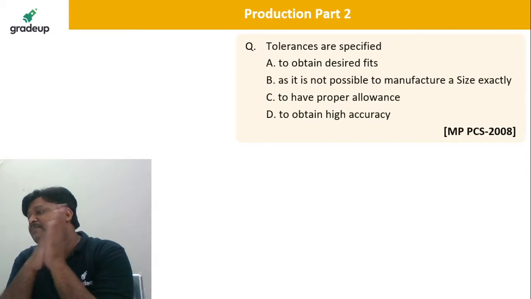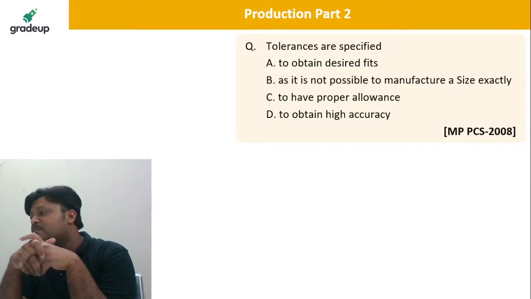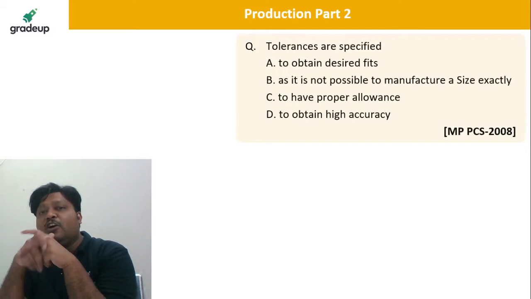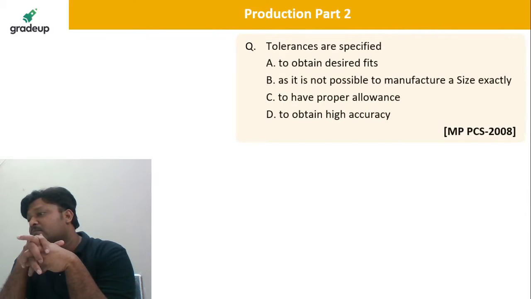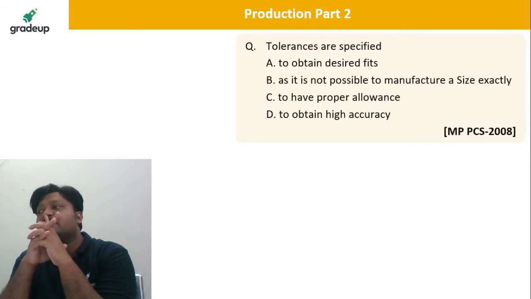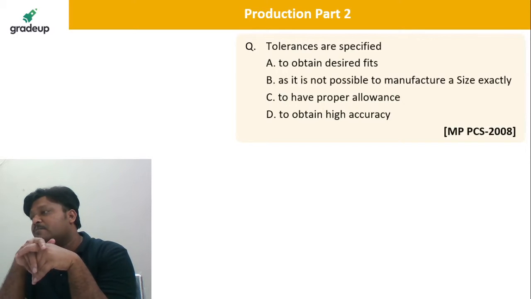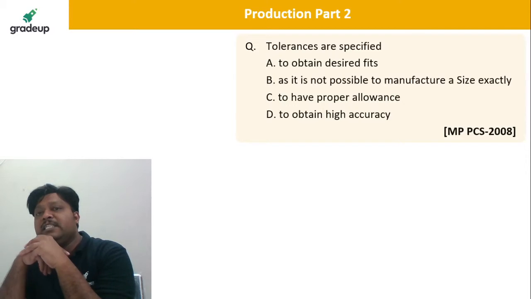Tolerances are specified as it is not possible to manufacture a size exactly.